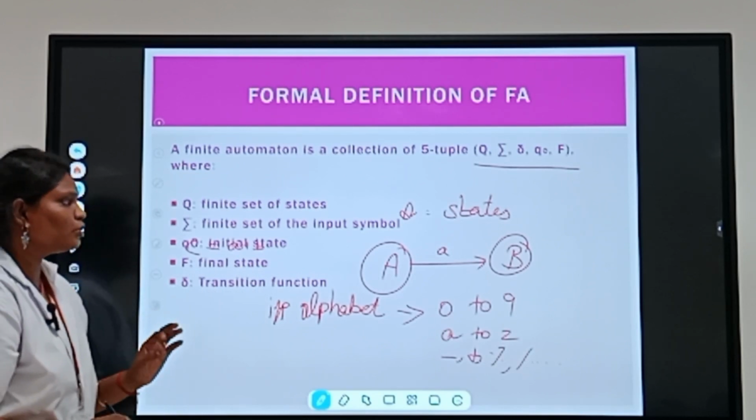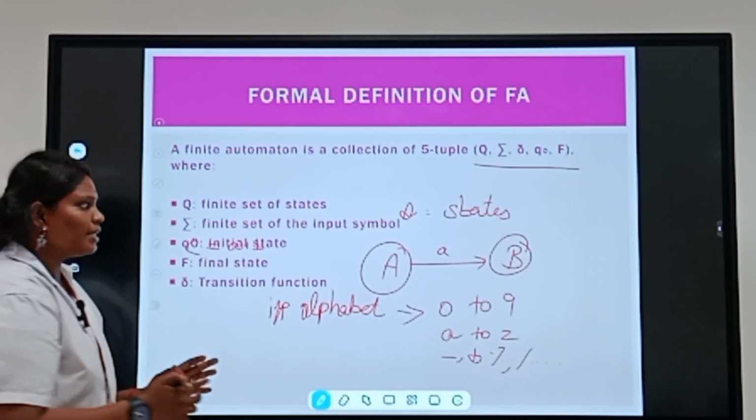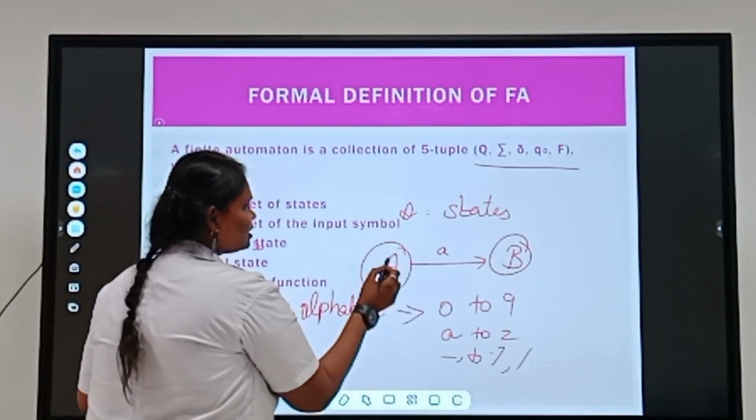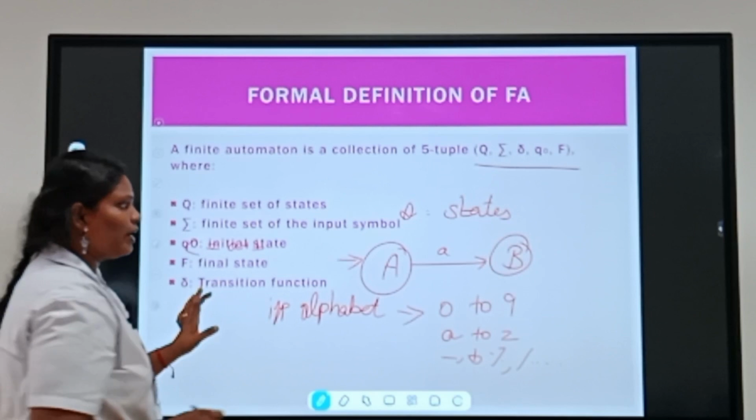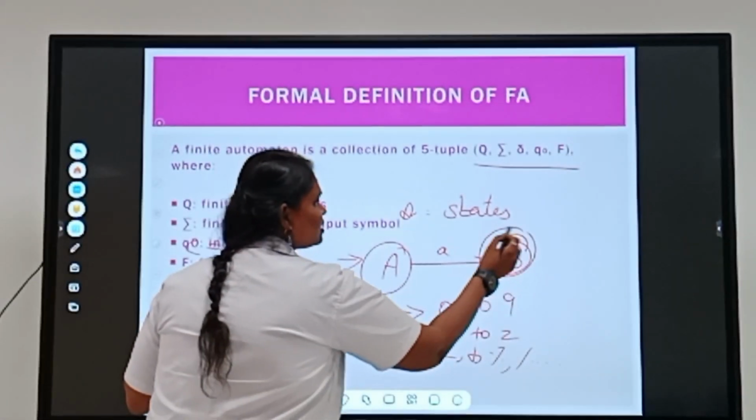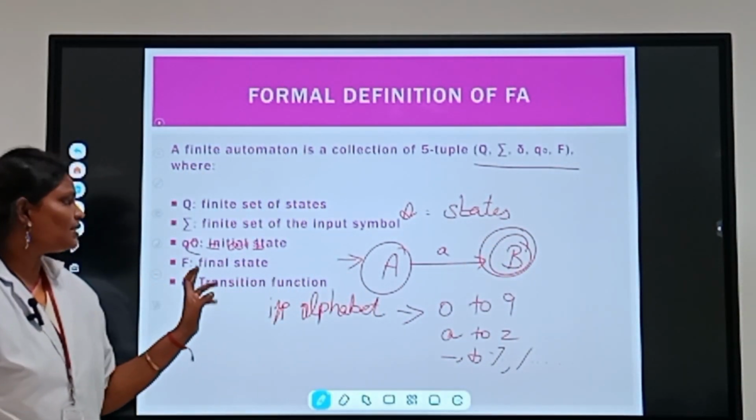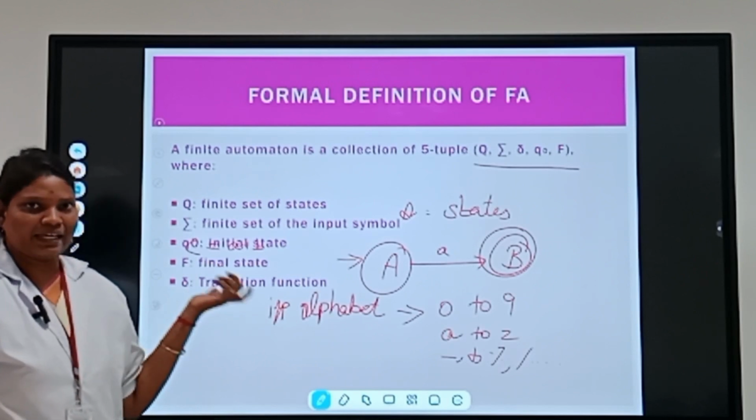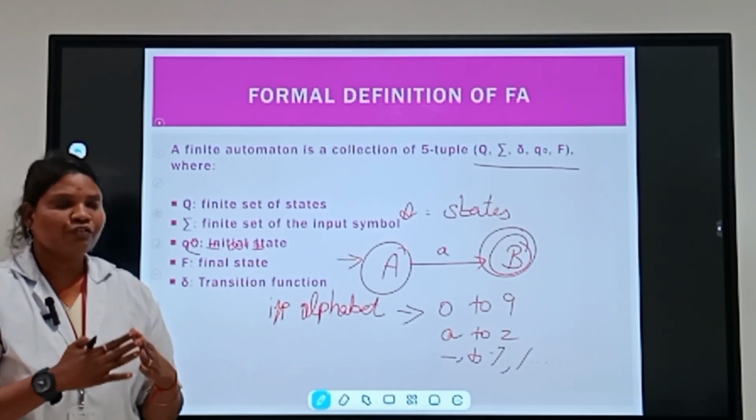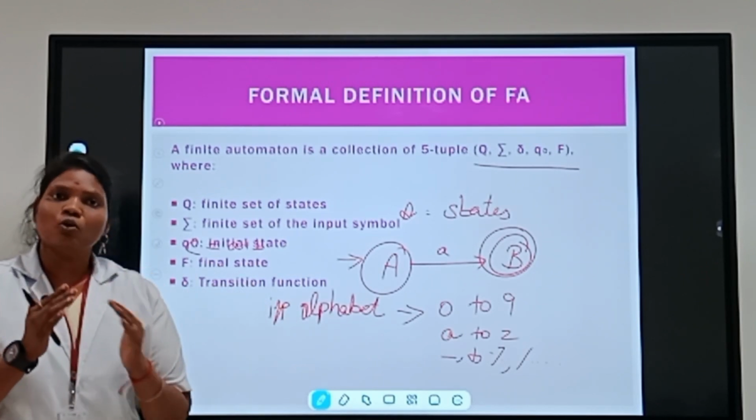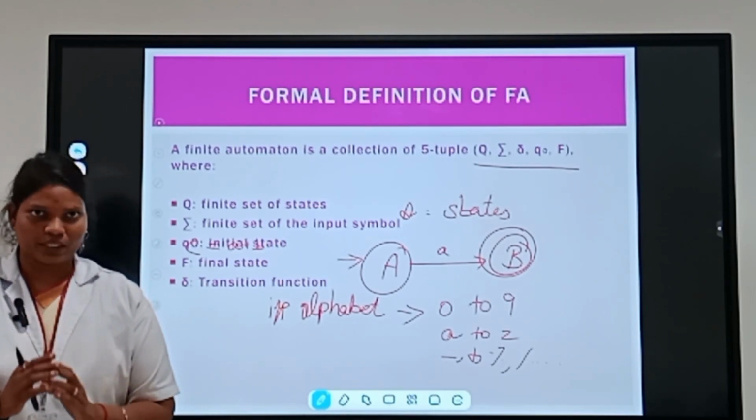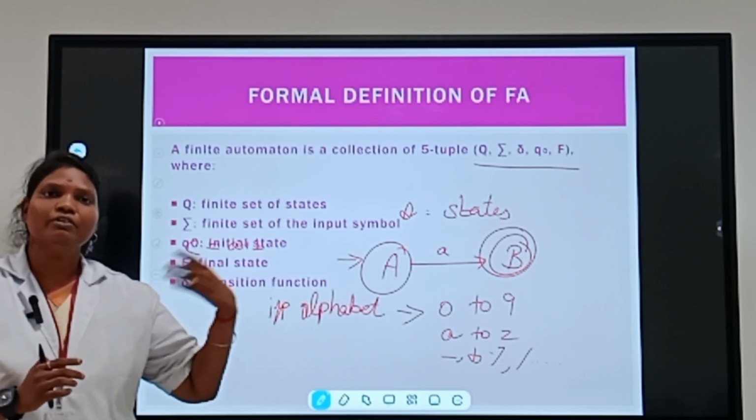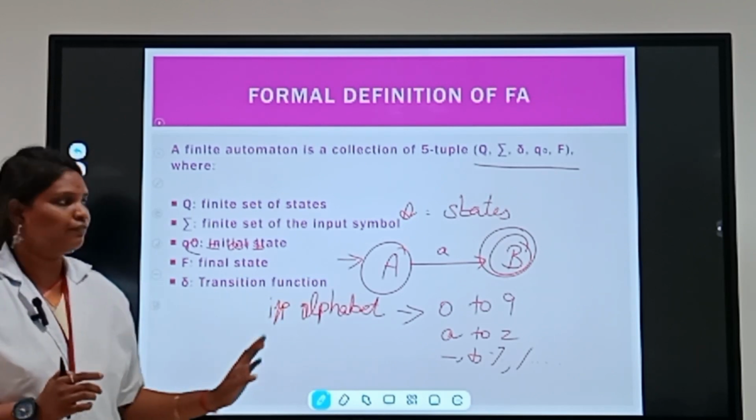The next one is q0, the initial state. For example, in this transition diagram, A is the initial state. The final state is represented by a double circle. Then there is the transition function: we take one input and one state, and that state takes the input and delivers it to the next state. That is the transition function.